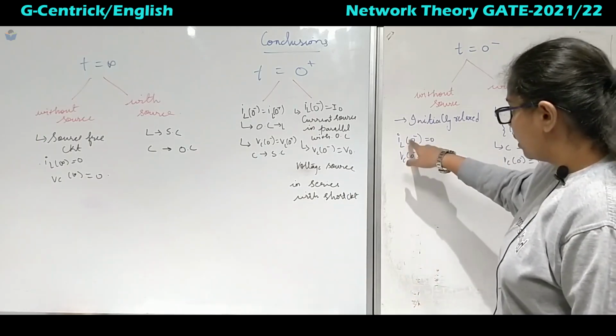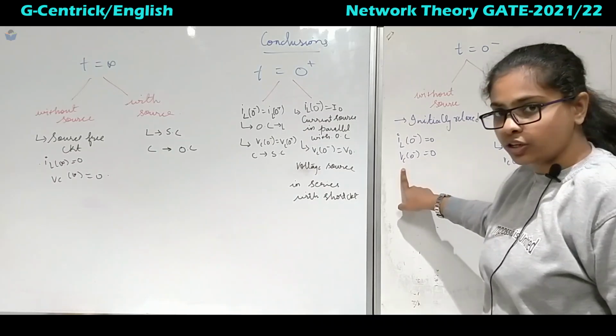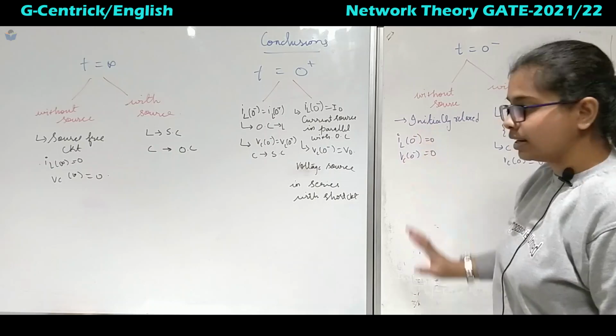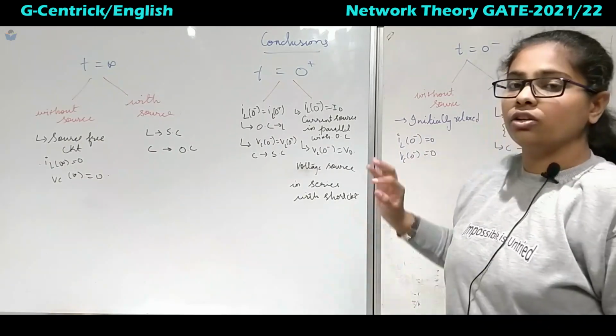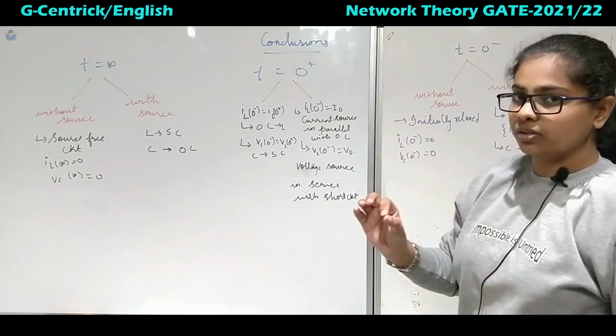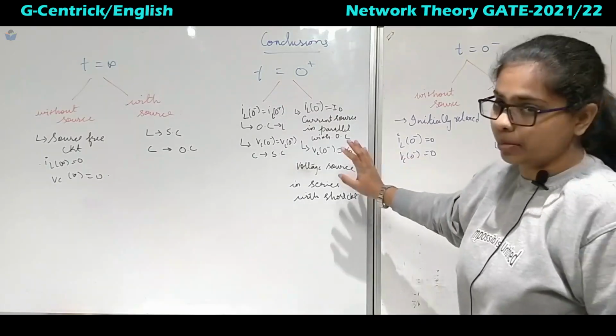So IL of 0 minus equals 0, and there will be no voltage across the capacitor. When you consider the individual inductor and capacitor, whenever a circuit has an inductor, you will see only the current through the inductor, and if you have a capacitor, you will see only the voltage across the capacitor.